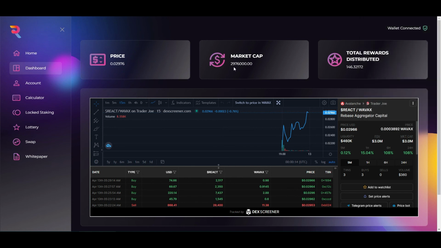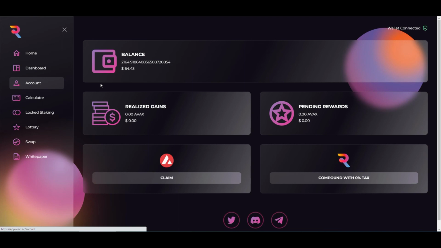Wallet is connected, and let's go over our account. Currently we have a balance of $64.43. This is the realized gains which will be available in the native token AVAX, and you can claim that AVAX into your MetaMask wallet or any other wallet, and you can also compound with the 0% tax.